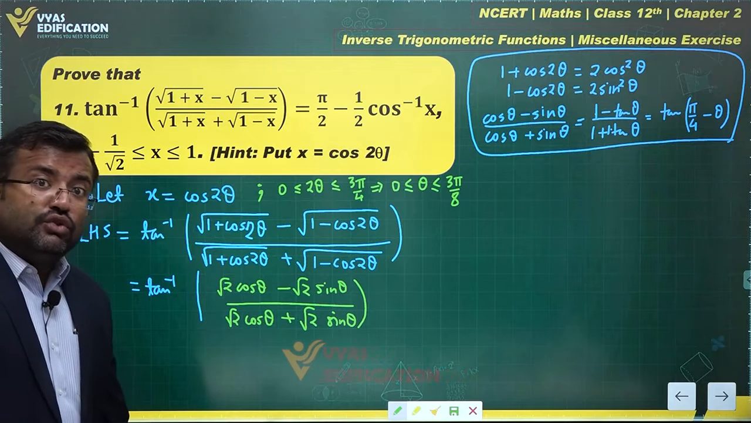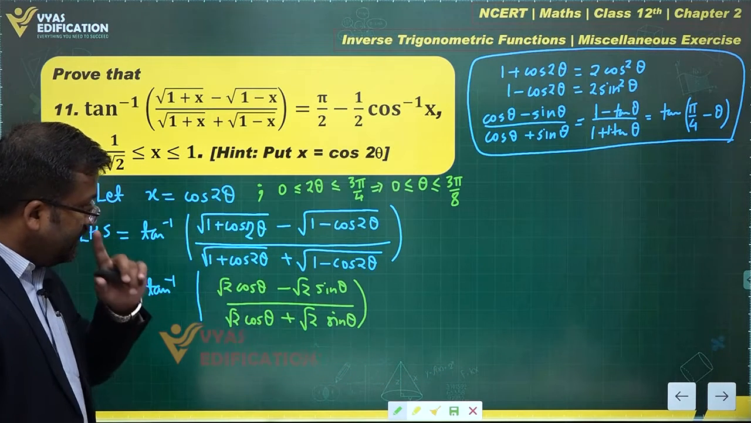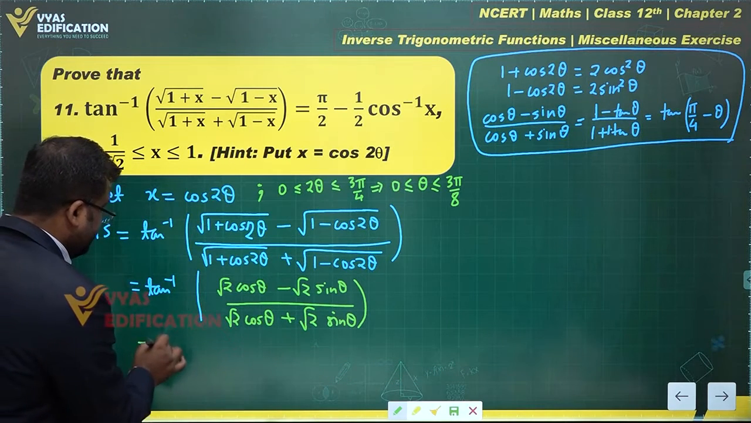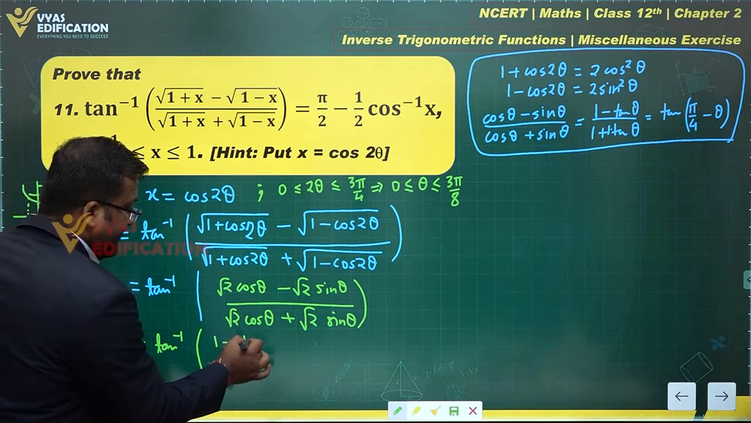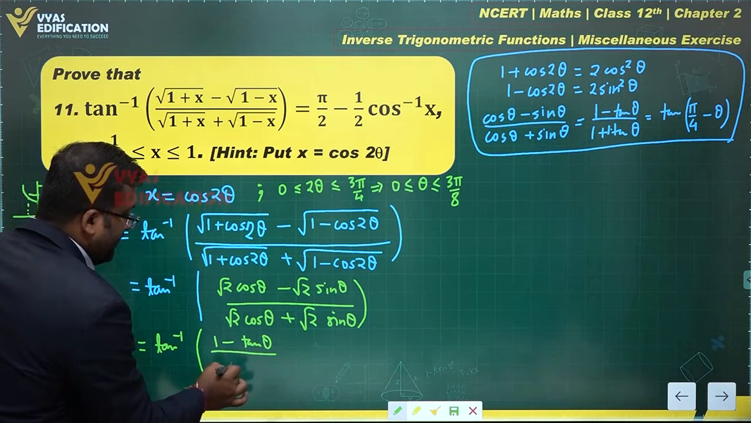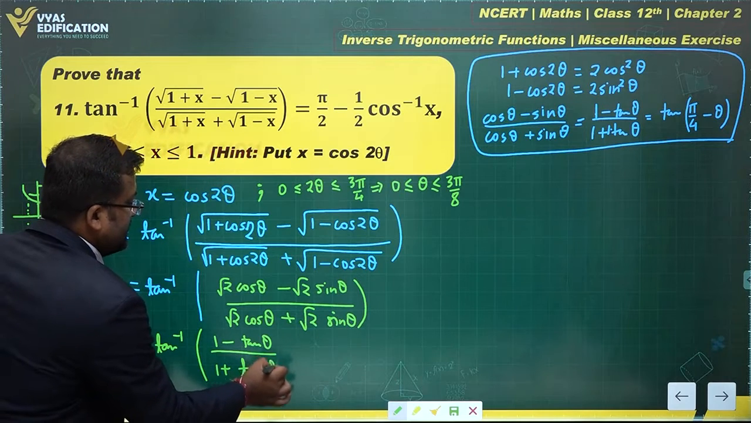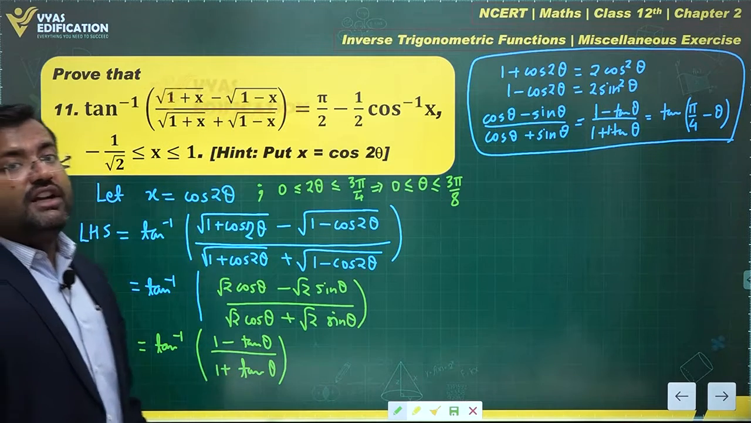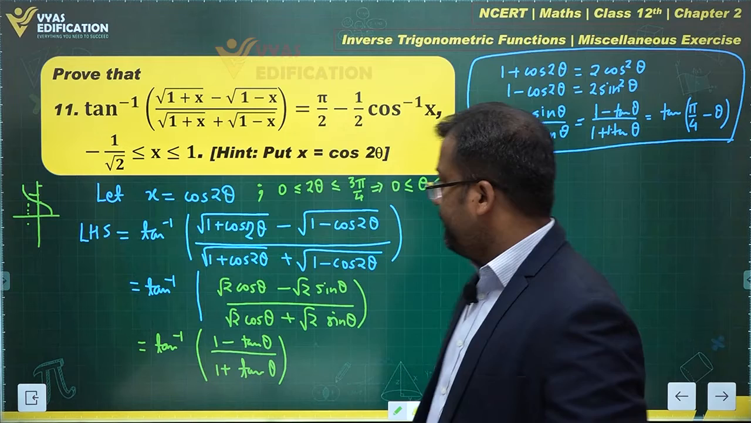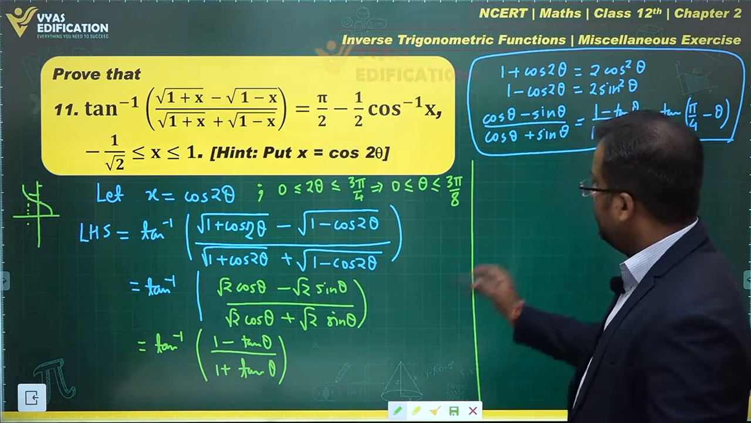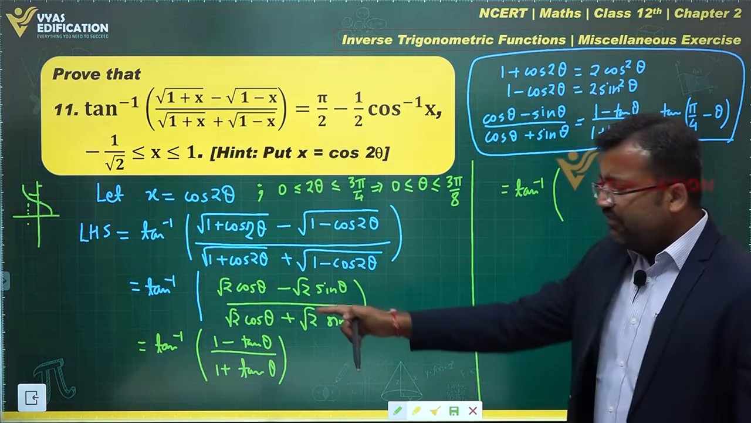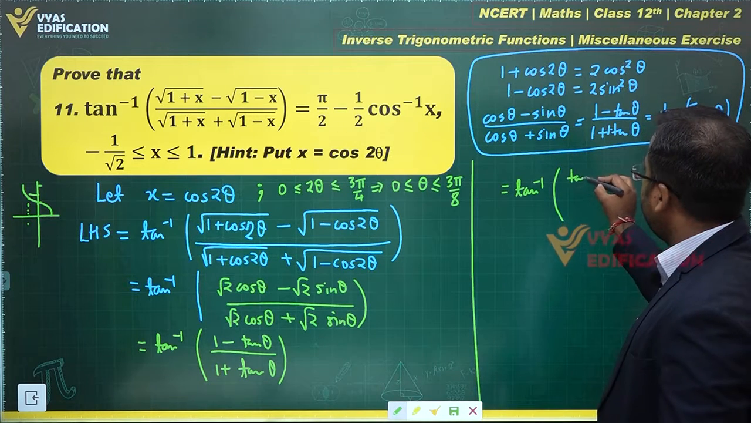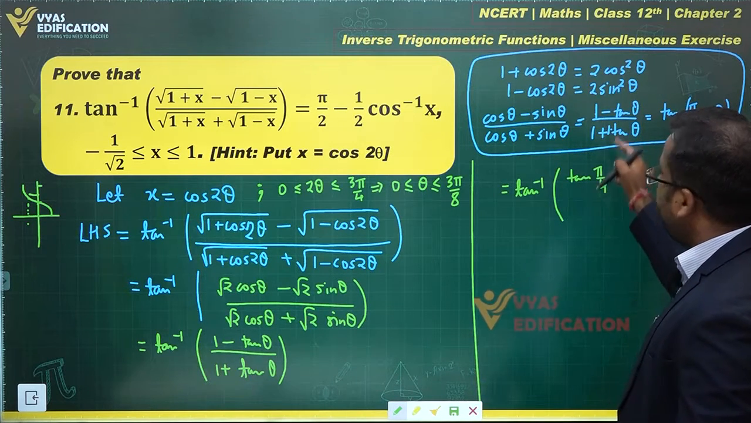Now can I divide by root 2 cos theta in the denominator and numerator both? Yes, I can do that. Let's do it: 1 minus tan theta over 1 plus tan theta. This is what I get by dividing numerator and denominator by root 2 cos theta. What next? This will further be equal to tan inverse of... do you observe that 1 is actually tan of pi by 4? Oh, we already saw that over here.